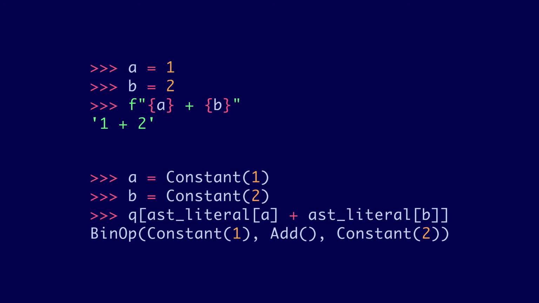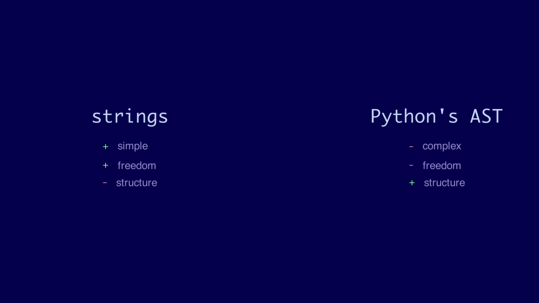This makes macros pretty easy, but we still have to know a bunch of AST constructors for analyzing the input syntax, and we still can't use our custom syntax since it doesn't parse with Python's parser. We started with strings, which are really simple and give us a lot of freedom, but they have no structure, so we needed to write our own parser. Then we tried leveraging Python's parser, which saved us from having to write our own, but we had to change our state machine syntax to appease the parser. And now we have to deal with a million AST types.